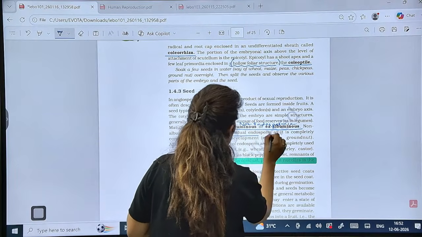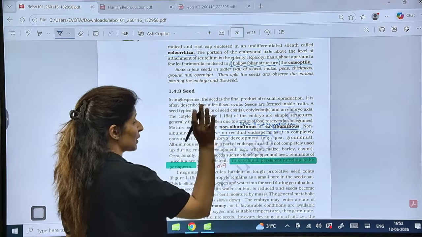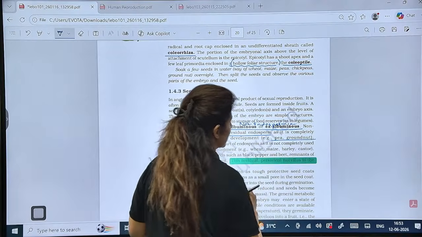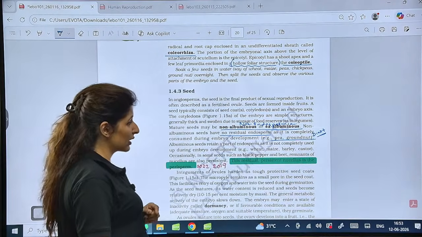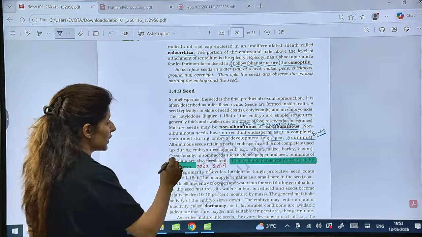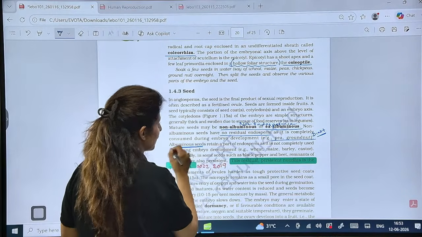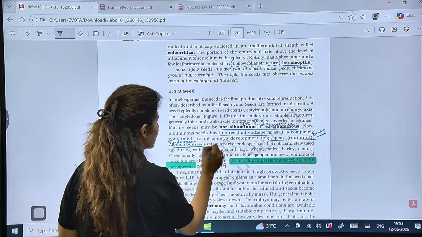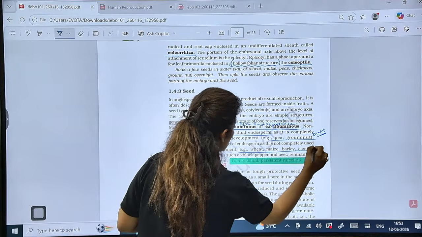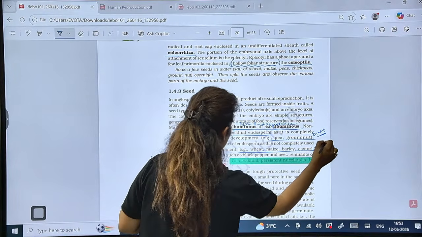So, no residual endosperm. That means endosperm completely used. What is the example? Majorly dicots. You have to give me the exceptional case here. And then albuminous seeds, or we call them endospermic seeds, where endosperm is left behind, that is C. These are all monocots. Right?